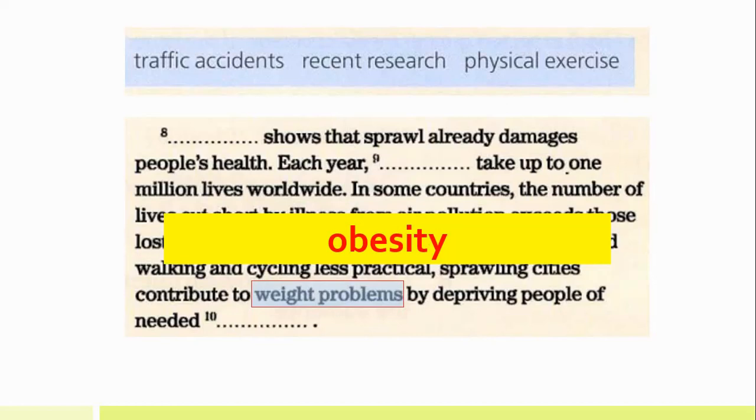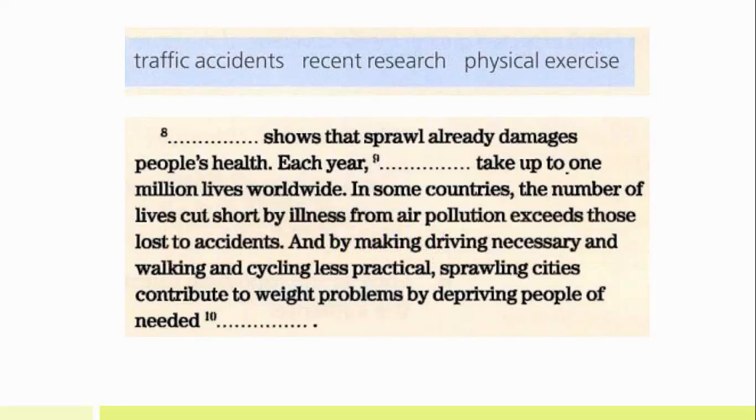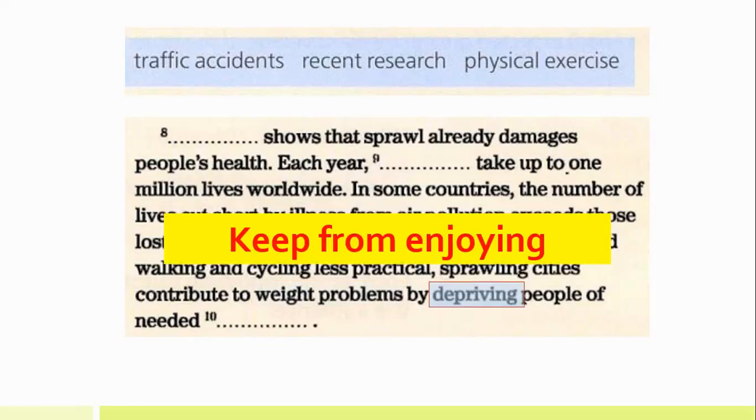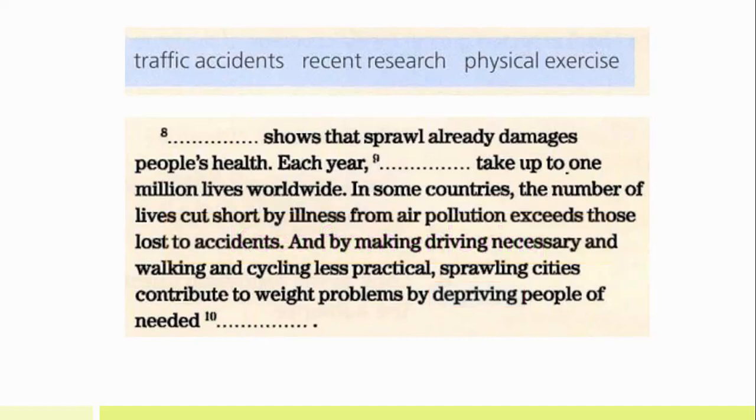How do you pronounce that word? Obesity. Obesity, by depriving is like keep from enjoying. In Spanish, like the expression is like privar. That's the expression, which is not the same as privatizar. Okay? There is a difference between privar and privatizar. By depriving people of needed exercise. Okay, let me finish reading.